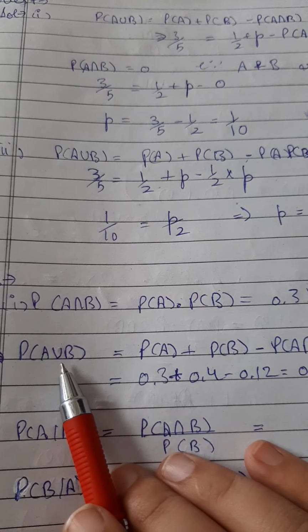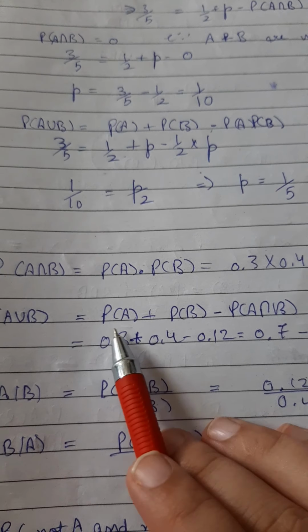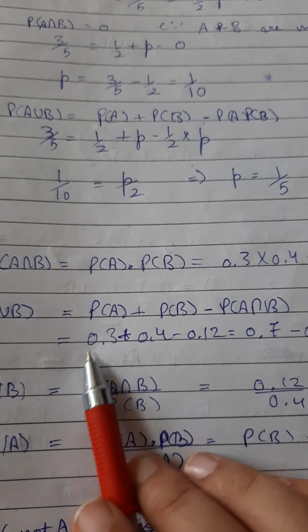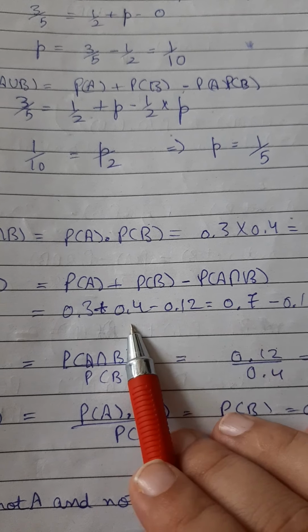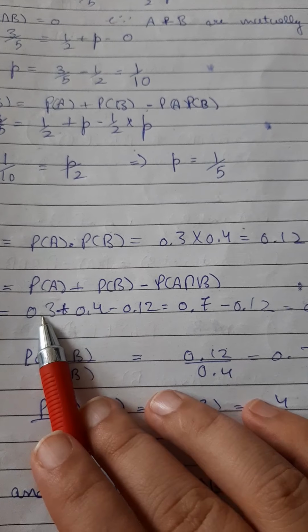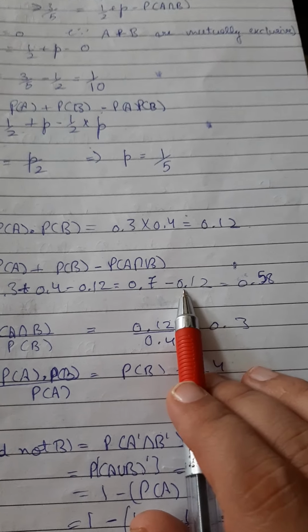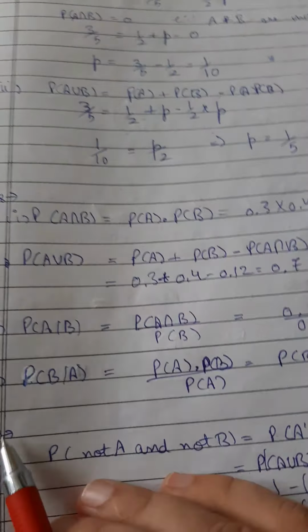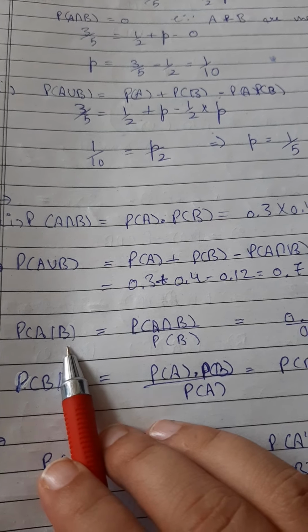The second part is we have to find the probability of A union B. The formula for probability of A union B is probability of A plus probability of B minus probability of A intersection B. Now substitute the values of probability of A, probability of B, and probability of A intersection B. We get 0.3 plus 0.4 minus 0.12, and by solving it we get 0.58. Now the third part: we have to find the conditional probability of A when event B is given.